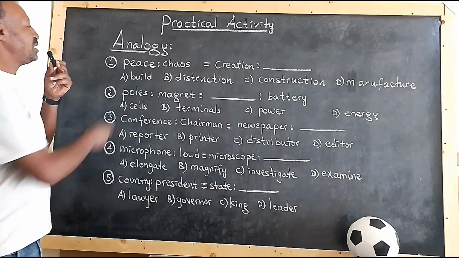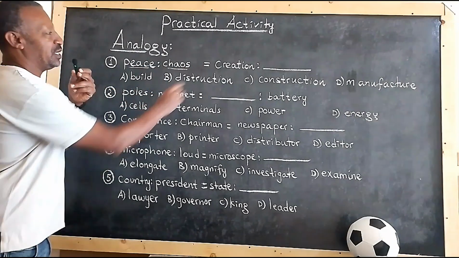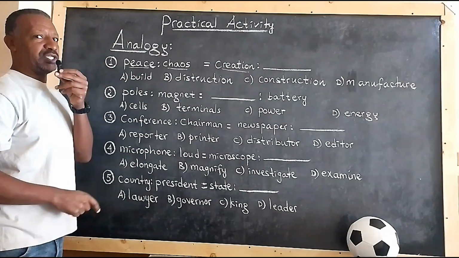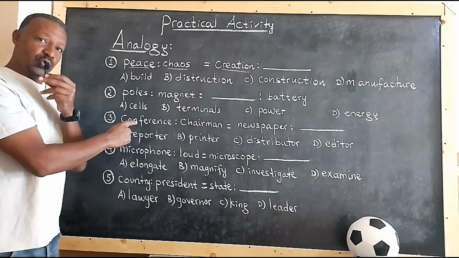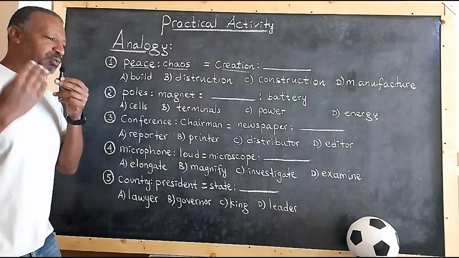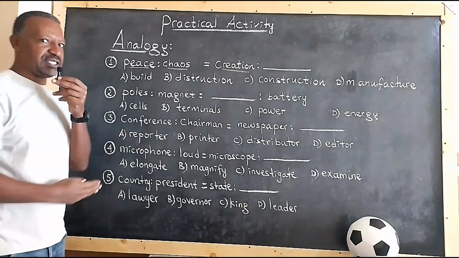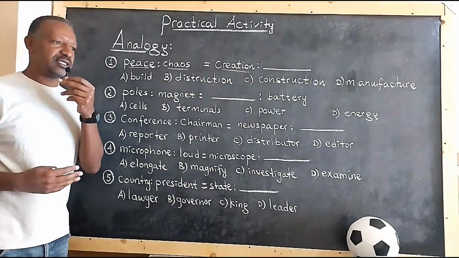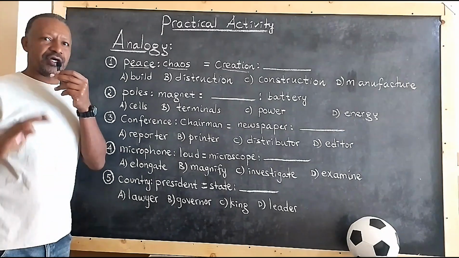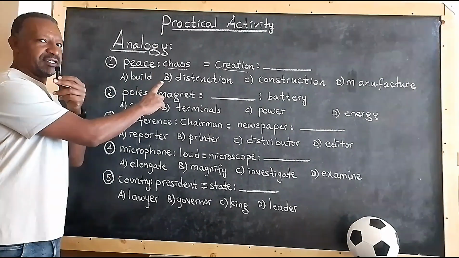Number 1, it says peace, chaos. If peace is related to chaos, creation is related to what? First, before we go to answering the question, we have to understand the relationship between the two, peace and chaos. What are they? In order to build up the vocabulary, you should read. So, reading this vocabulary, you can understand peace means some sort of calmness, okay? But chaos is a complete disorder. So these words are opposites, antonyms, right?